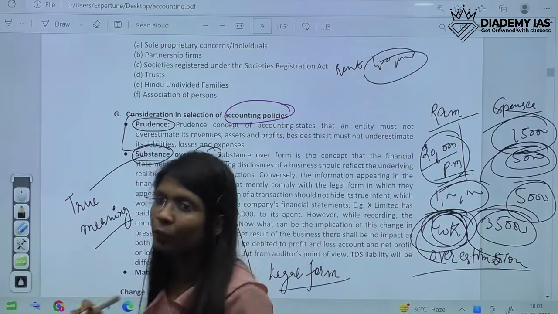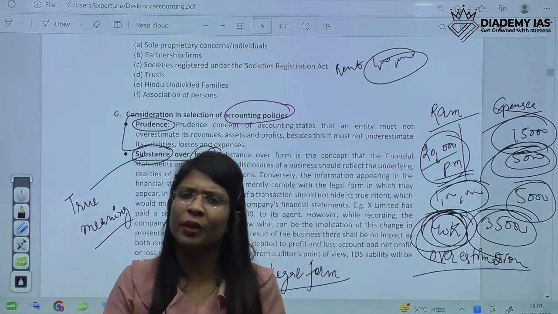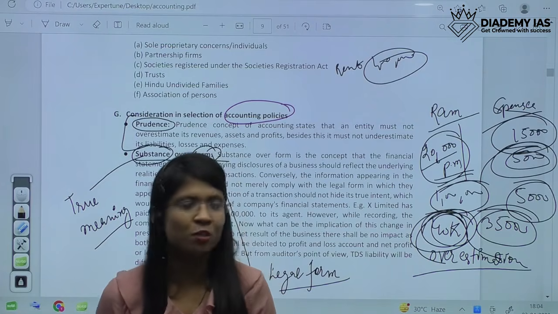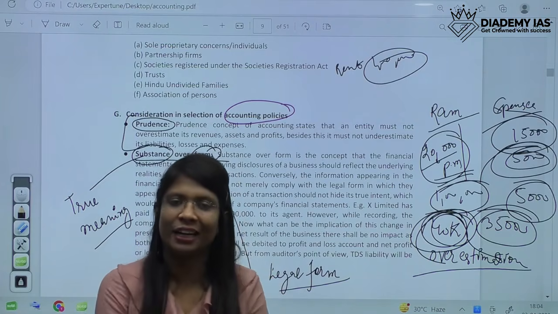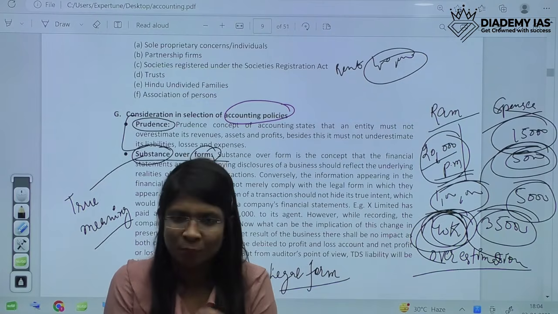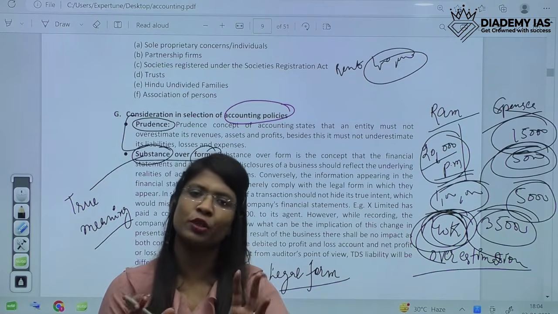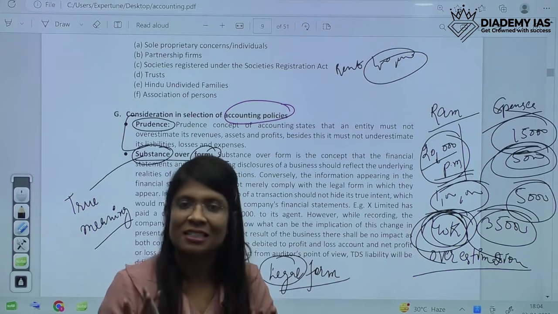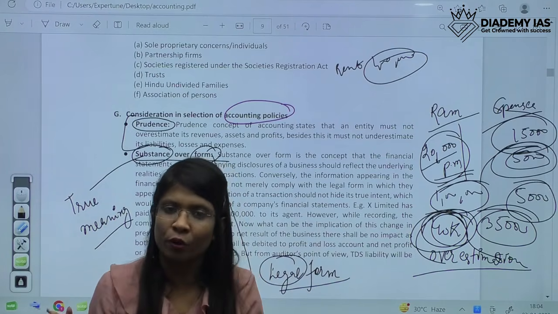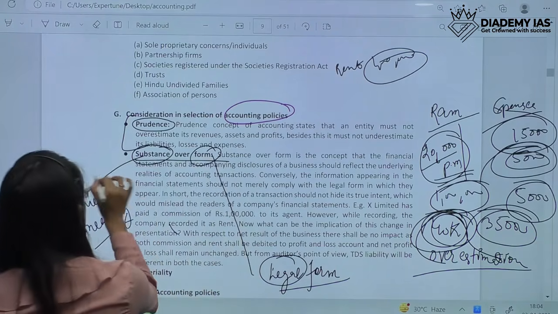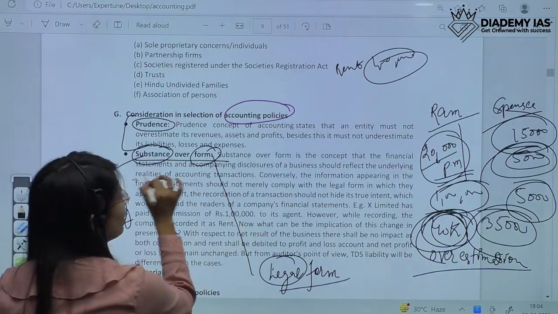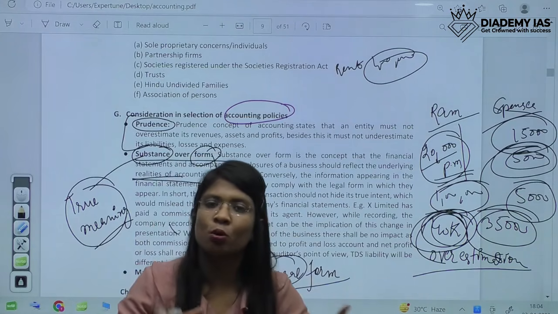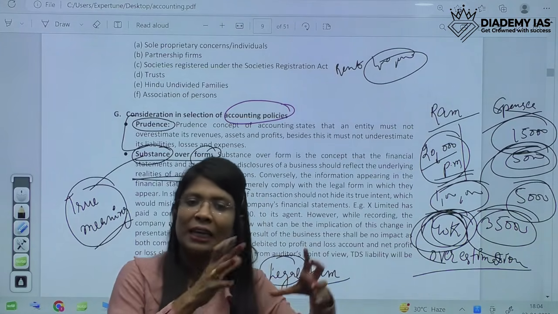So expense is 1 lakh only. If instead of rent you are writing commission, then also the net profit will be same. So profit will still be same if you write rent, if you write commission. In both the cases, our financial statement will show the same picture. So legally, you can to some extent say that the picture is overall correct, but it is not showing the true meaning. It's not showing the realities of accounting transactions. So the substance has also been corrected over the legal form.